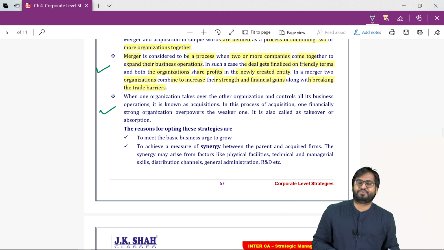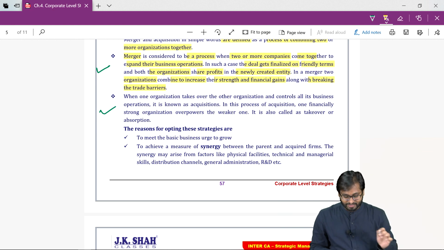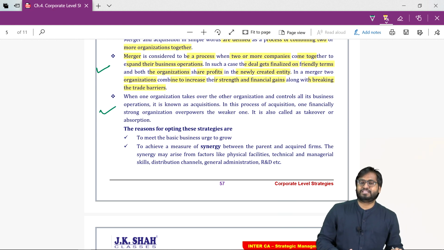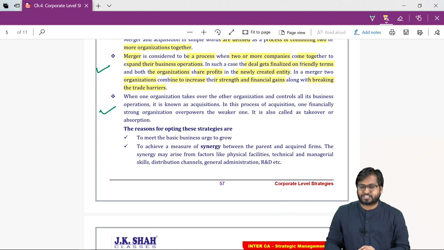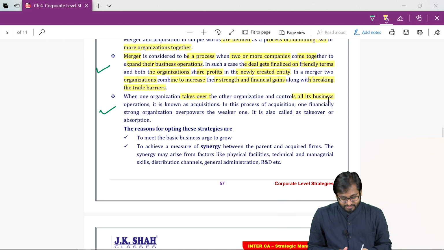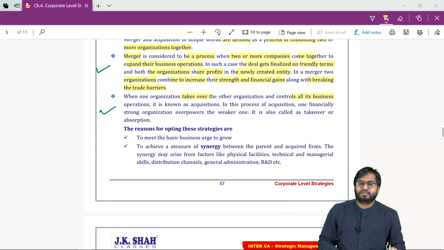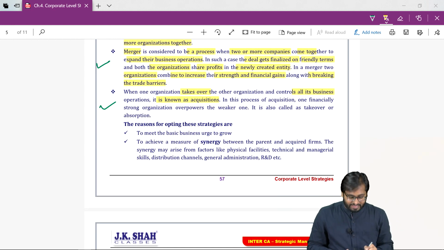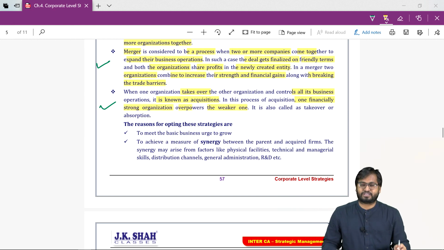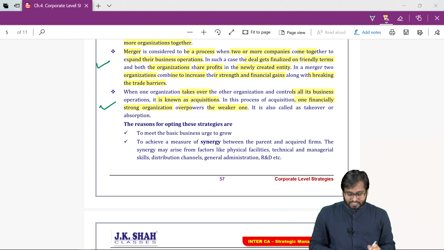Now this is acquisition. When one organization takes over the other organization and controls all its business, it is known as acquisition. In this process of acquisition, one financially strong organization will overpower the weaker one. It is also called a takeover or absorption.